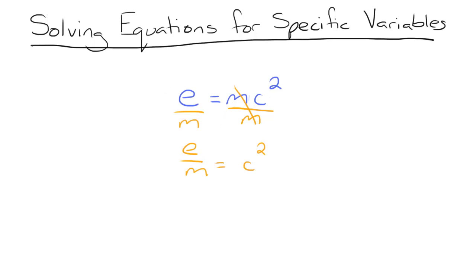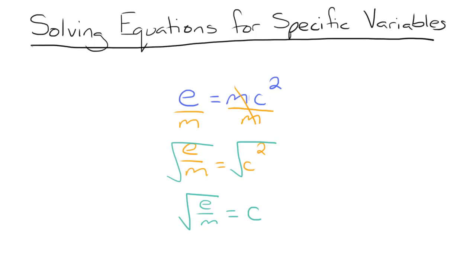Now we need to undo the square by square rooting both sides. So if we take the square root of both sides, we can leave this left side as the square root of E over m. And if you have c squared and then the square root of that, it cancels out, which is what we were wanting, and we're left with c. So this is our answer.